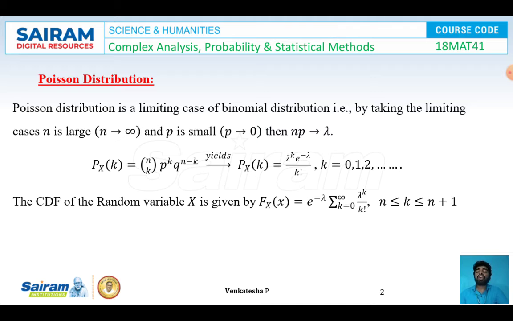So now the cumulative distribution function of the random variable X in the case of Poisson distribution is given by the notation F_X(x) is equal to e^(-lambda) summation k from 0 to infinity lambda^k by k factorial, for n is less than or equal to x and less than or equal to n plus 1.